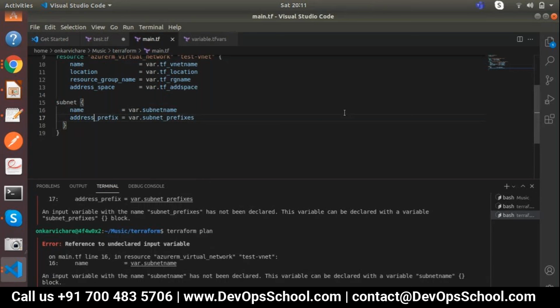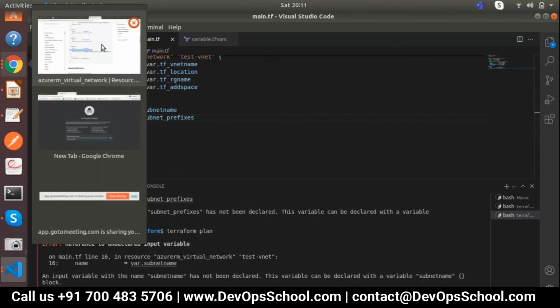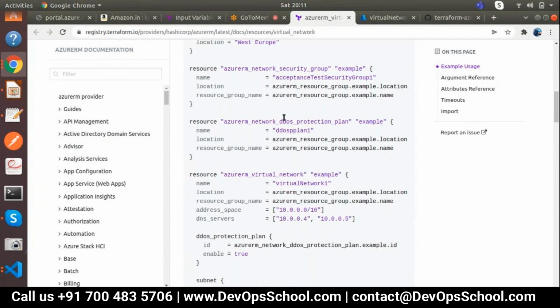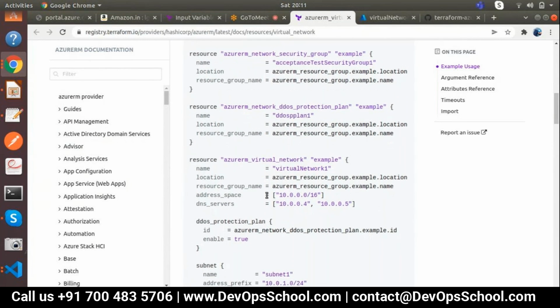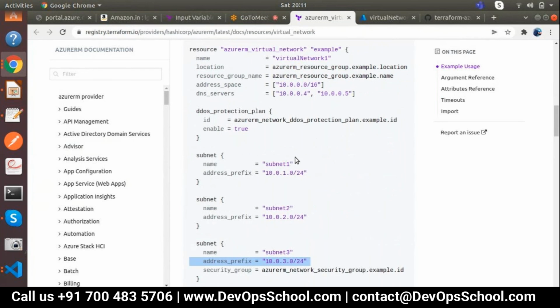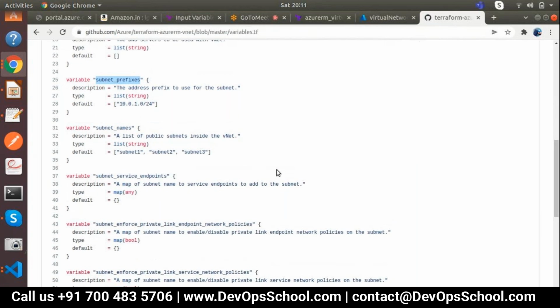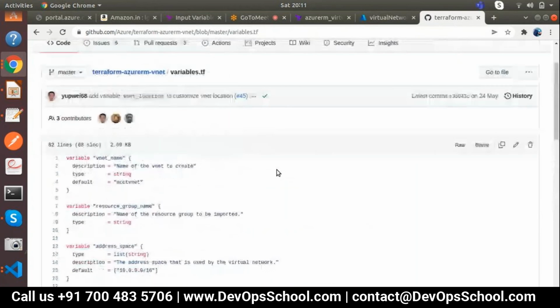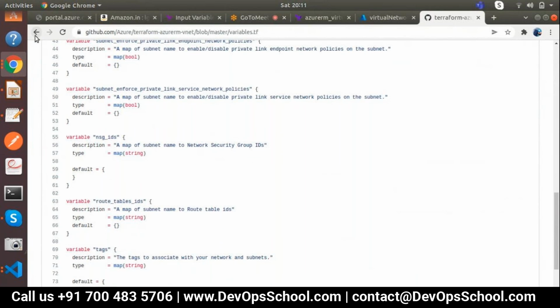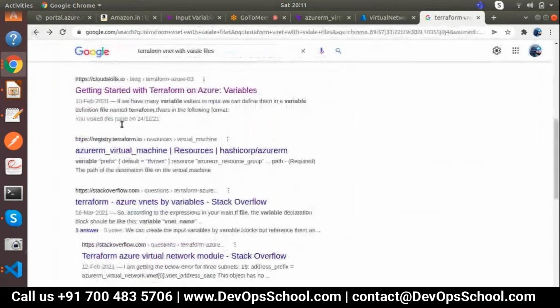I think this code is a little bit wrong. We have defined virtual network address space. The defining strategies are correct. I don't see any challenge with this. Just one minute, let me verify quickly.